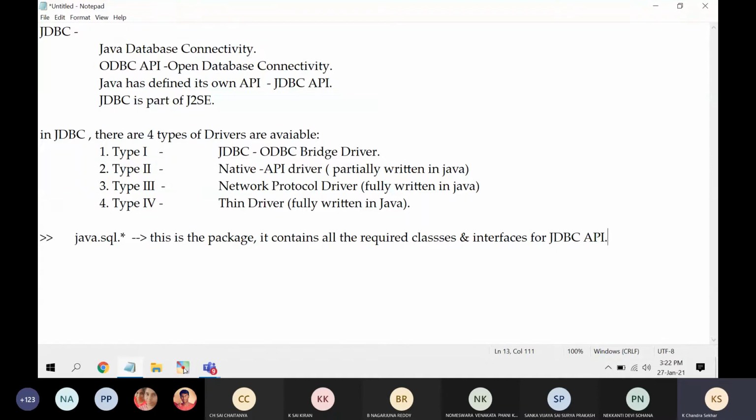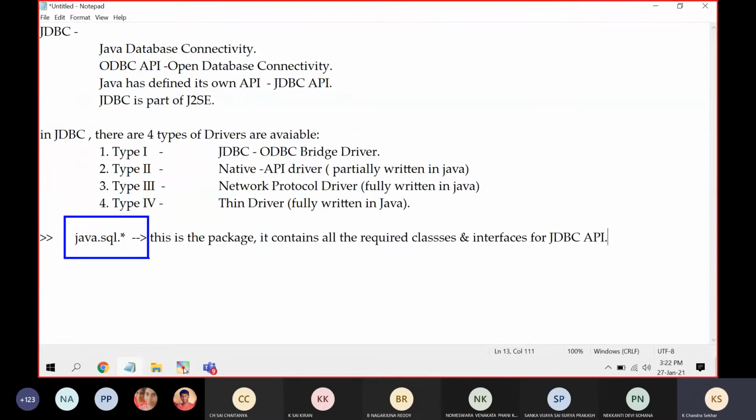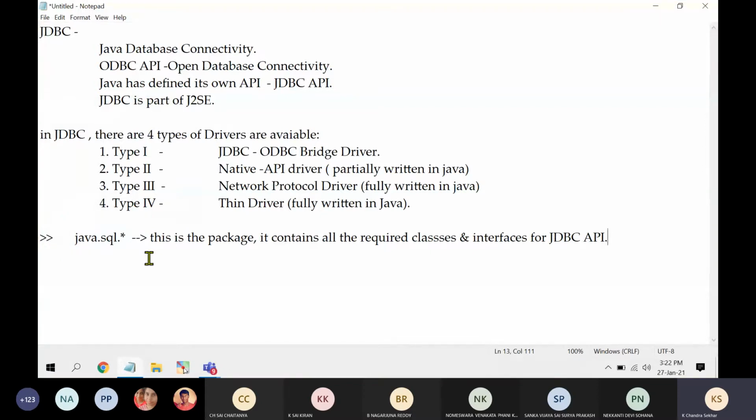So which package are we going to use? This is the package. How to import: java.sql.*. This package consists of all the required classes and interfaces that we are going to use to work with the database. I already mentioned we are going to use the thin driver. We are going to use the type 4 thin driver.